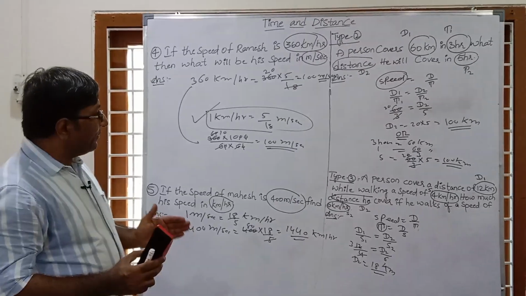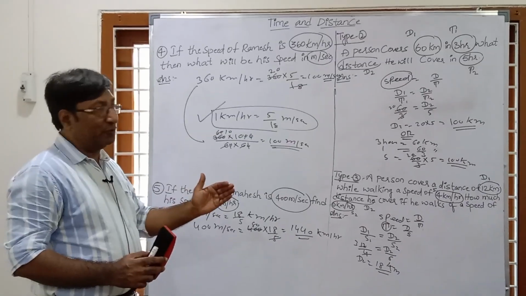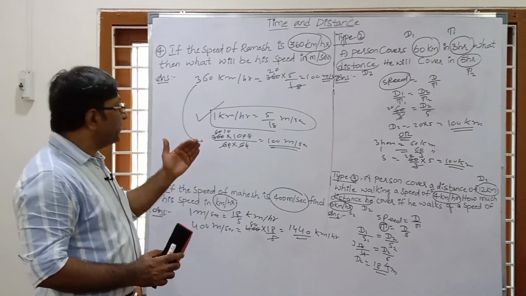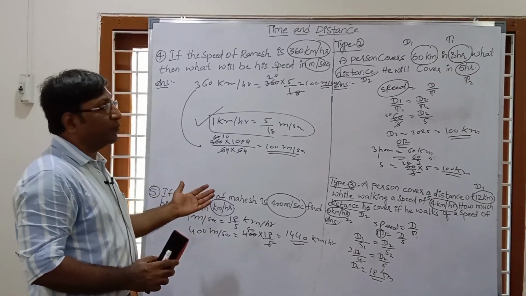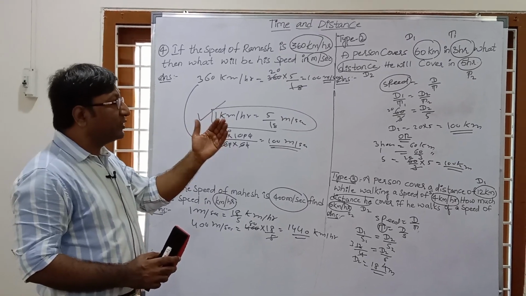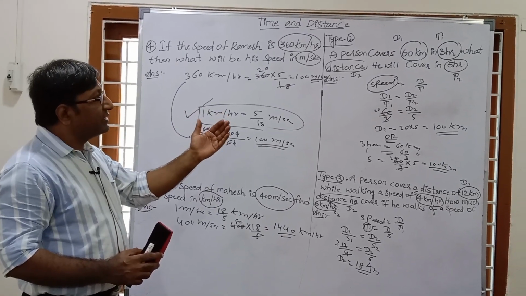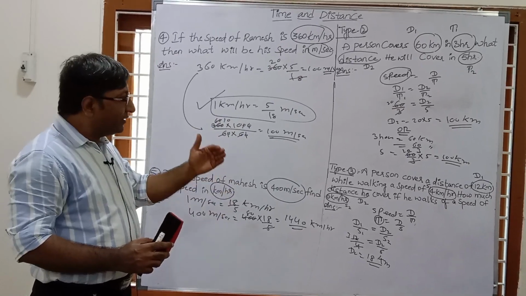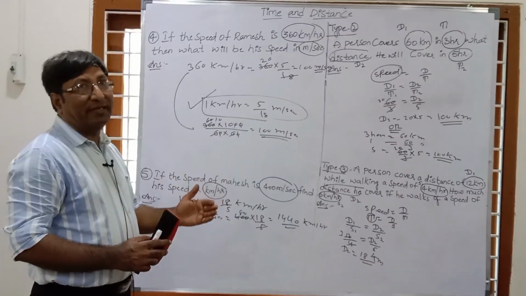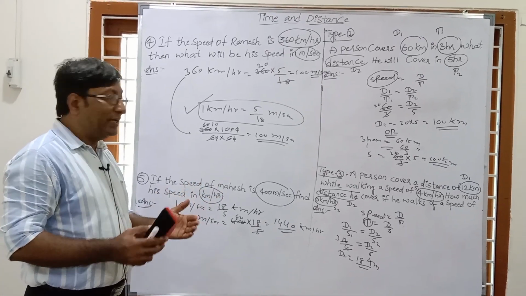So now we have completed three types of questions. In the first type of question, there was a basic concept, and in the basic concept we solved 5 questions. Then in the type 2 question, we found that if speed is constant, then distance and time are directly related. In the third type of question, we explained that when time is constant, then distance and speed are directly proportional.